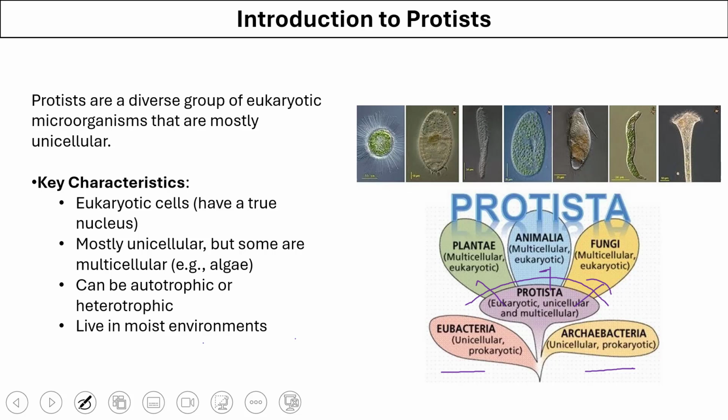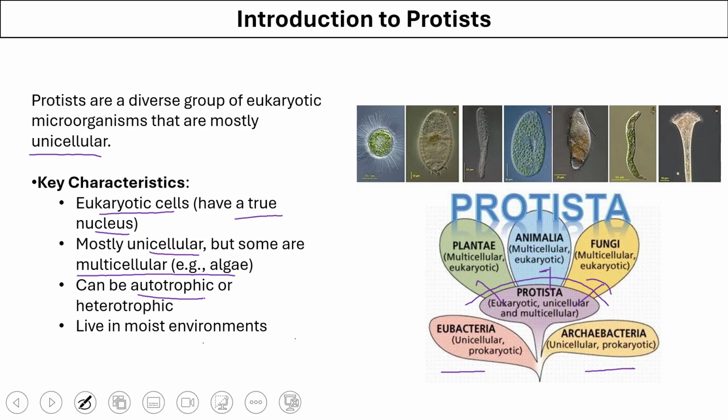So the primitive organisms which were eukaryotic and mostly unicellular are included under protists. So the characteristic features of protists are they are eukaryotic cells which have true well-defined nucleus. They are mostly unicellular, but the exception are multicellular algae.